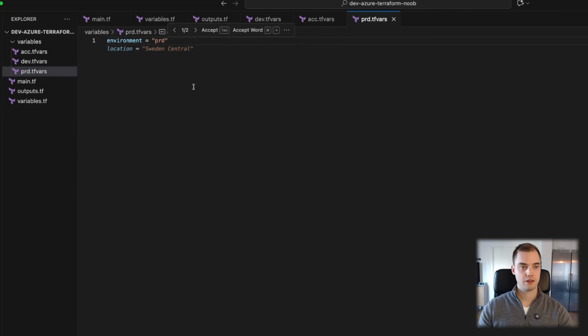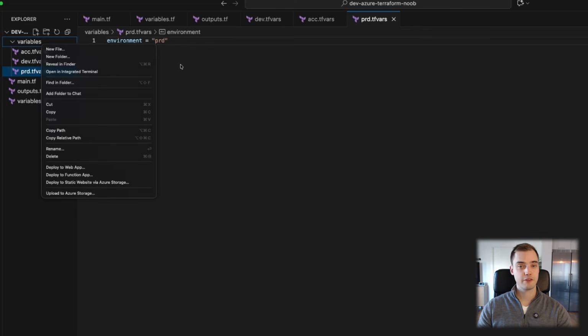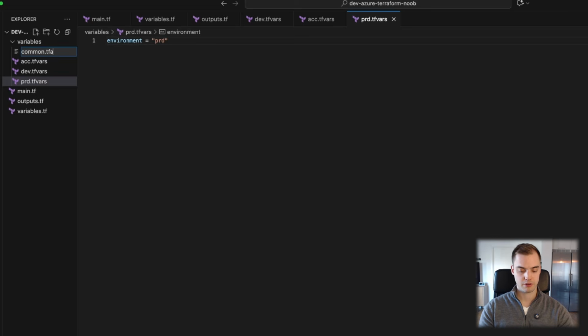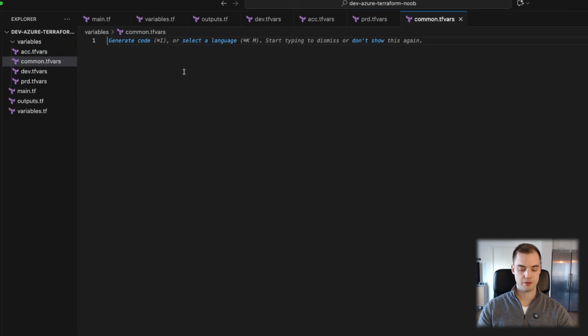And then I can hear you say you created 2 more variables, where you're going to use them. Here's another convention for you. If you have a variable that needs to be specific to a specific environment, you declare it inside the environment specific tfvars. You say for this example it's environment equals prod. So when we run against prod, we want to make sure that the environment actually equals prod and does not equal dev or ac. But we have a few variables that are going to be the same for all environments, no matter what environment we're deploying it to. And we can put them inside a common.tfvars. So these are variables that are shared between all environments.